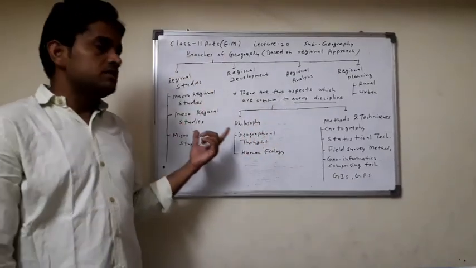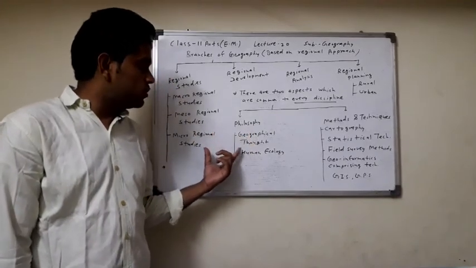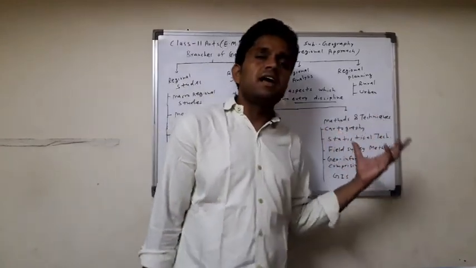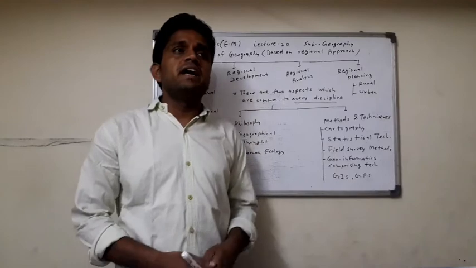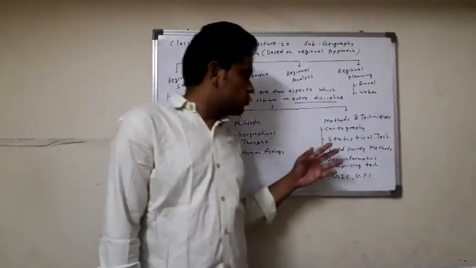In all the branches of geography, philosophy is used. Geographical thought and human ecology are included in it. And in methods and techniques, new methods and new techniques develop, and all of these are used in geography.